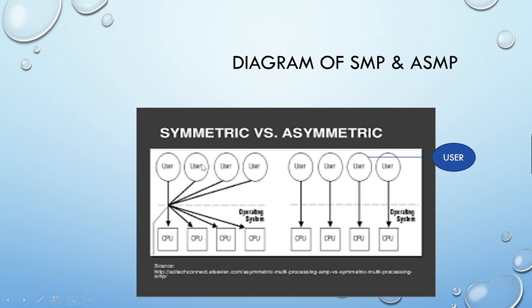Here in the diagram, these are nothing but users, many users. This first part is the asymmetric diagram. Here many users are trying to contact one of the CPUs. This CPU is known as the master CPU.